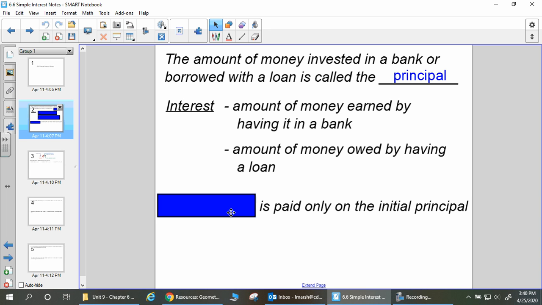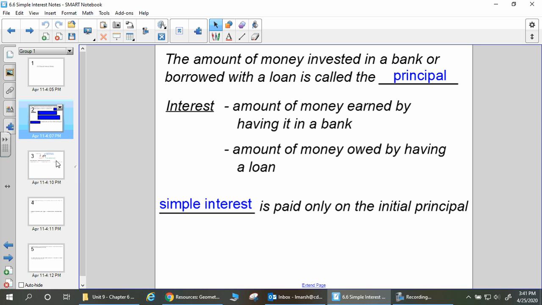Okay? We're looking at what's called simple interest. Simple interest is paid only on the initial principal. So how much money did you put in the bank to start, or how much was your loan when you started? Okay, there are other types of interest, and those are things that you'll probably talk about in other classes in high school, especially when you take, say, your financial literacy class. But for our purposes, we're just going to talk simple interest just to sort of get the idea.